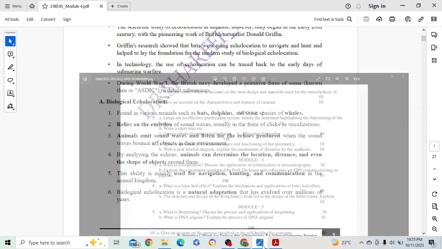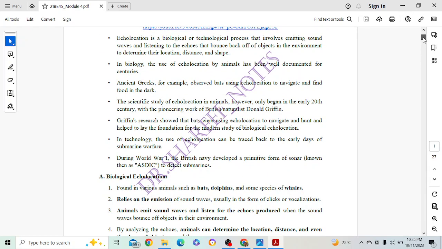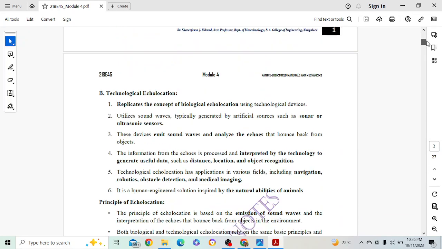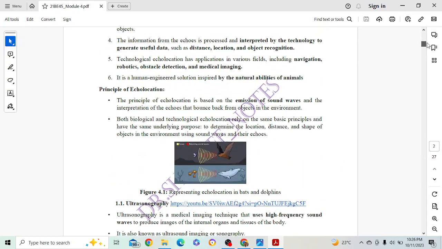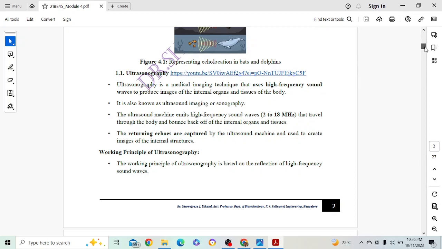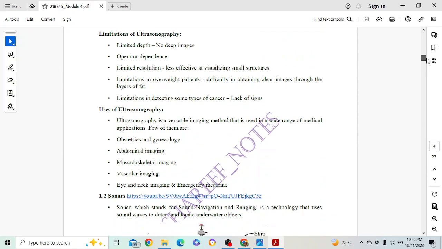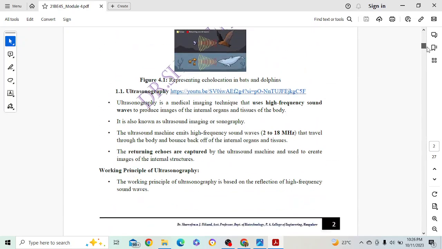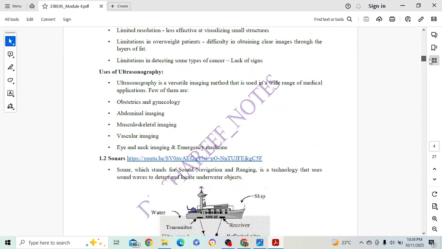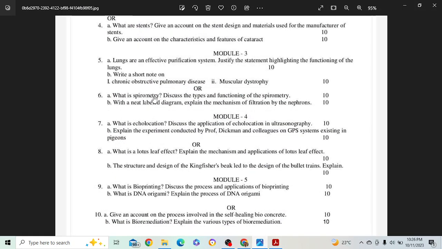So you don't have to start talking about all these other things, okay? You just write the definition of echolocation and directly shift to ultrasonography. Ultrasonography is here, it is 1.1. Okay, from here you just click on this link, you will get all the details. Definitely this is more than enough for 9 marks. Write the introduction, working principle, the diagram, advantages, disadvantages, and uses also you can add. Okay, 10 marks you can easily bring from this topic.